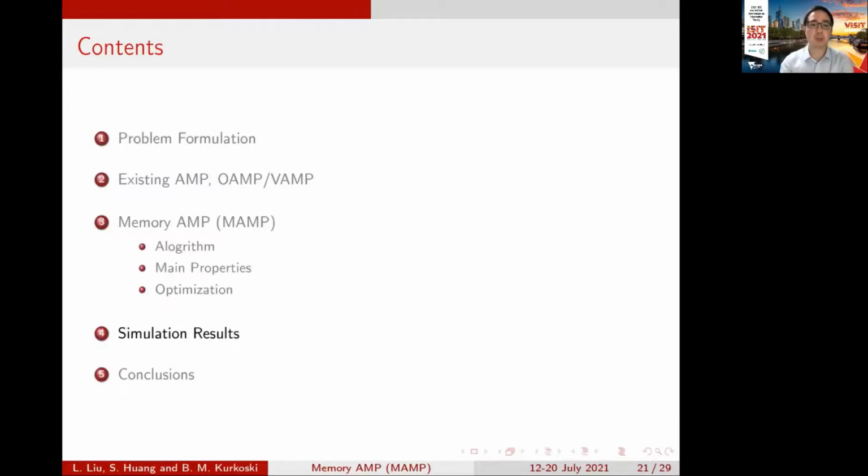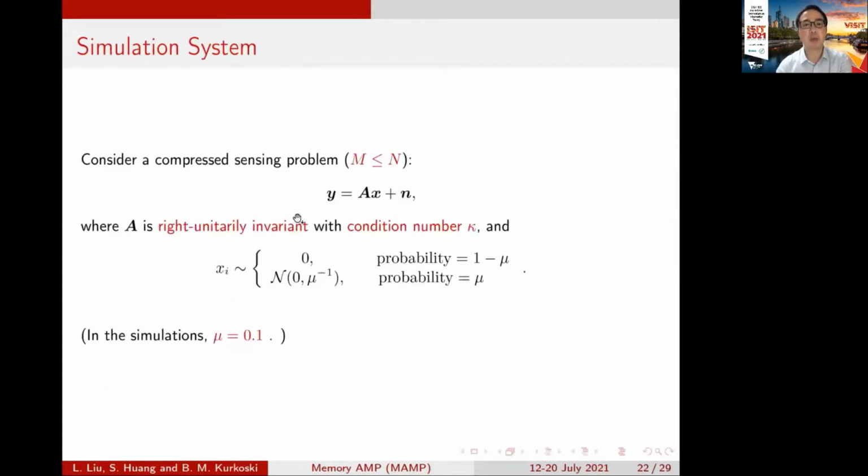Then I will show you some simulation results. In the simulation, we consider a compressed sensing problem, y equals Ax plus n, and the length of x is larger than the length of y, and A is a unitary invariant matrix with condition number kappa, and x is a sparse vector. The elements follow an IID Bernoulli Gaussian distribution, with non-zero probability mu, and a Gaussian distribution for non-zero elements in x. And in the simulation, we just set the non-zero probability as 0.1.